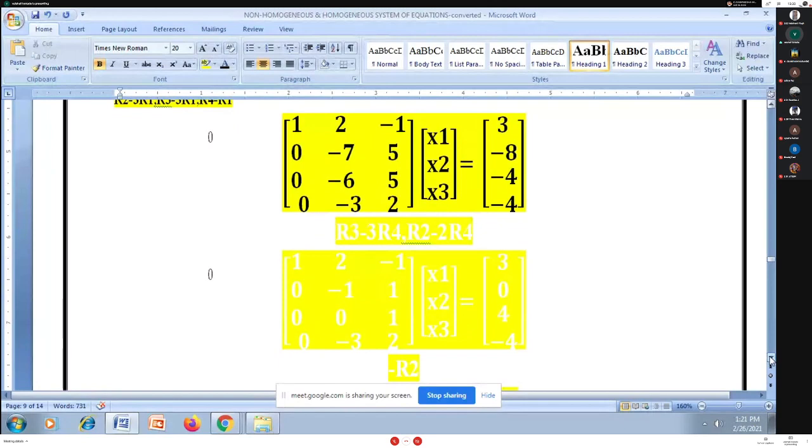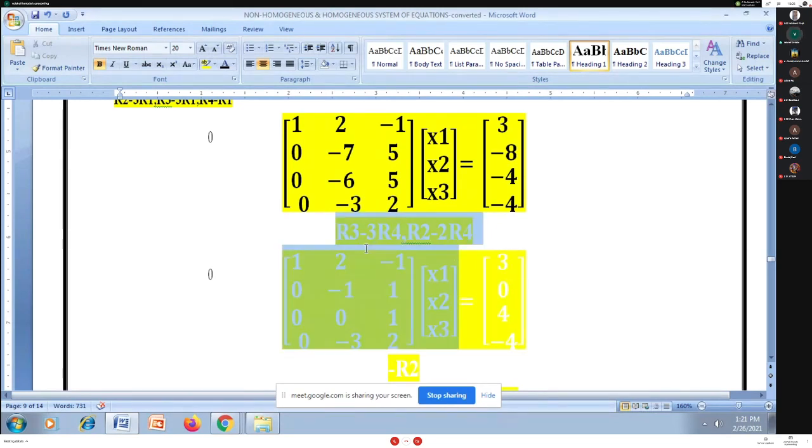Now I want the element at the (2,2) place to be 1. Some of you may use R3, some of you may use R4, some of you may divide R2 by minus 7. All of these ways are acceptable.